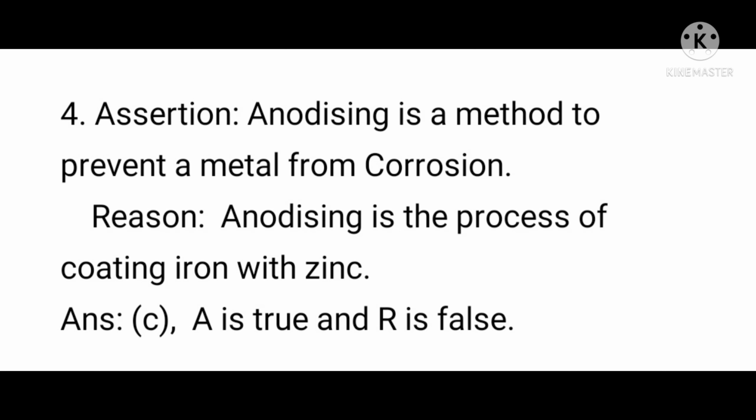Question number 4, assertion. Anodizing is a method to prevent a metal from corrosion. Reason, anodizing is the process of coating iron with zinc. The answer is option C. A is true and R is false. Here the reason statement is false. Anodizing is the process of coating aluminium with aluminium oxide.